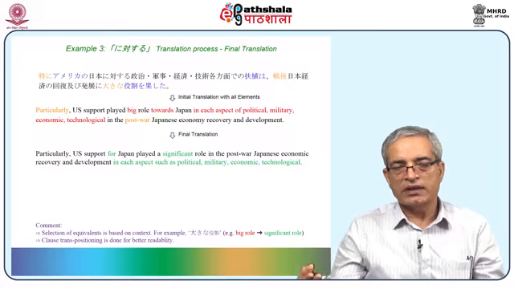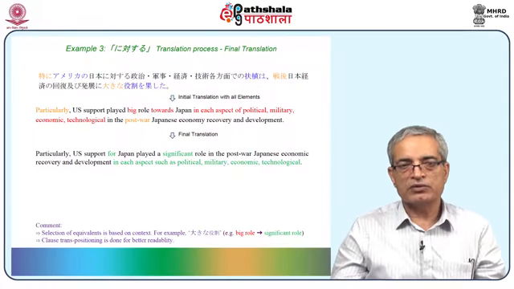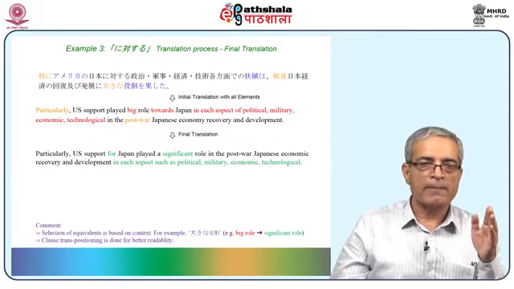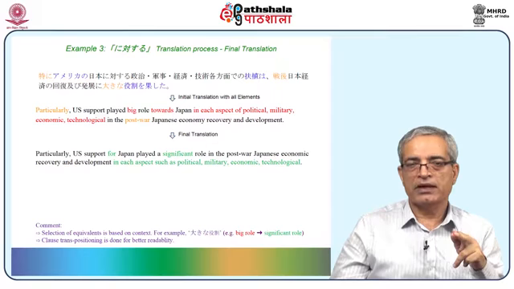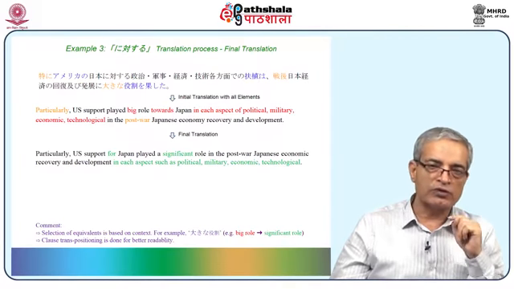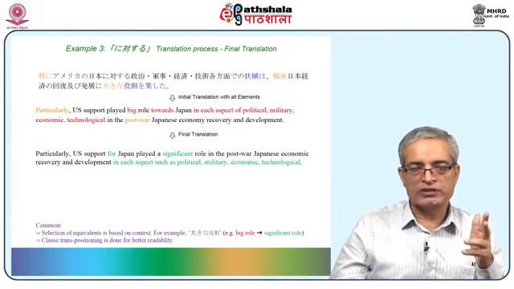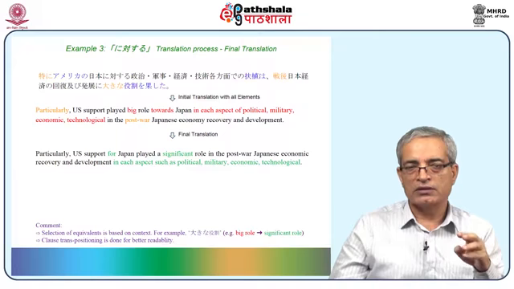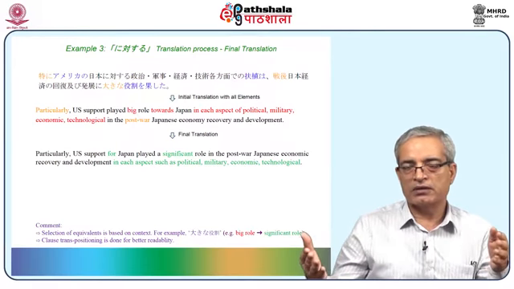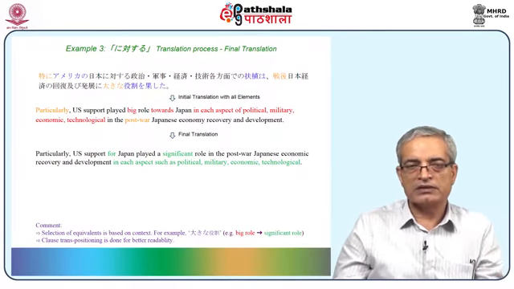This was the sentence, and this is the equivalence which came out as initial translation. So in the final we are saying, particularly US support for Japan played a significant role. In this case it's changing to "for" from "towards". Significant role, significant for Okina, choice is yours. You can say big role also, but if you read, then you will find that significant appears a better equivalence.